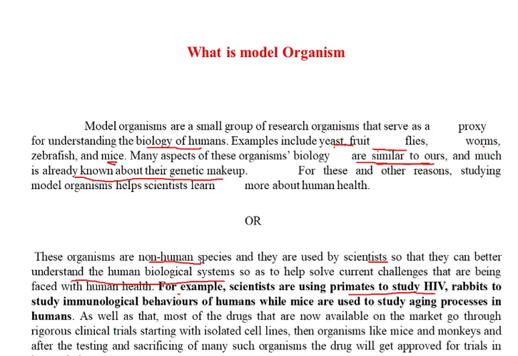The example of drugs: most of the drugs that are available commercially on the market go through rigorous clinical trials, starting with isolation. Take the same example: if you have prepared a chemical and you think it has anti-cancerous potency, you cannot directly test it on a human being.